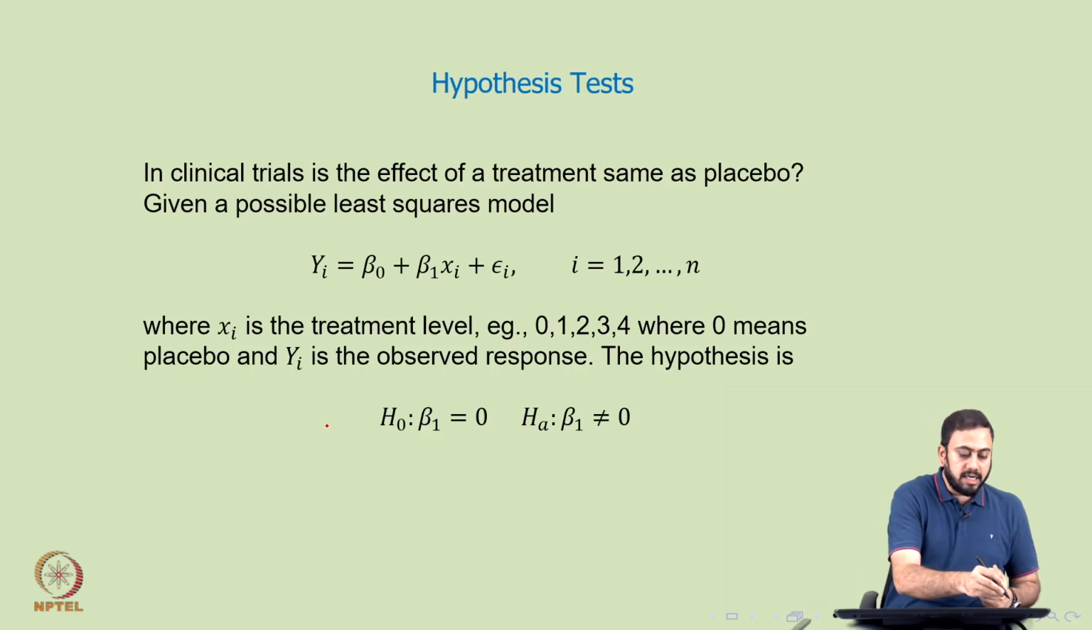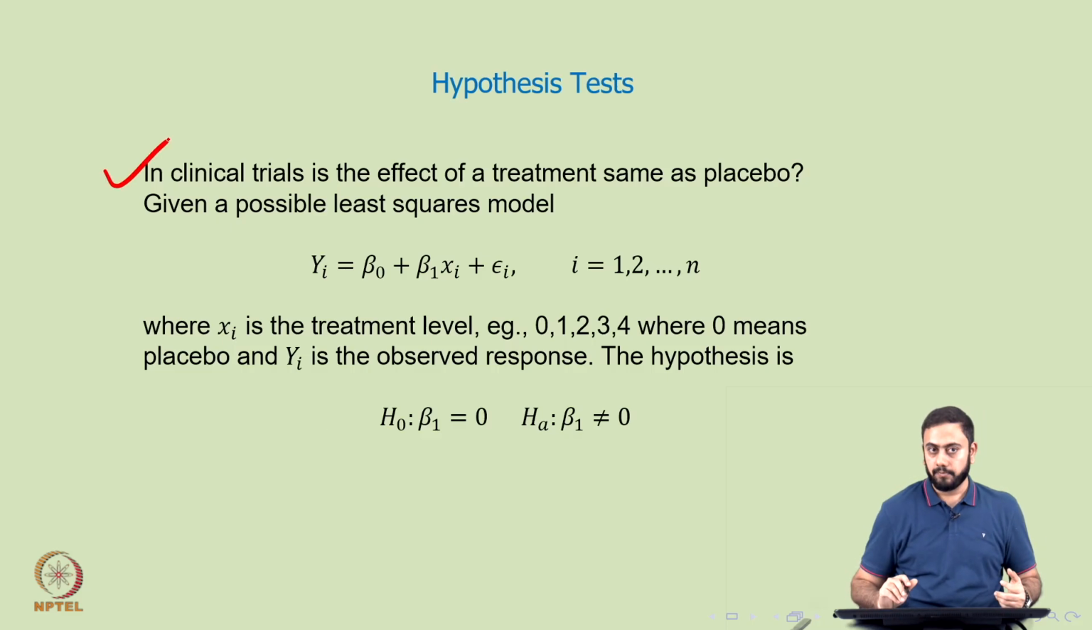Again, we will start with a simple example. Let us say you have a clinical trial. In clinical trials, the question is: is the effect of a treatment the same as placebo? For this you should have a very basic understanding of a clinical trial. Whenever a medical company wants to roll out a new drug in the market, it has to undergo a set of clinical trials, first on mice or guinea pigs, then on people, and so on. You have different phases in clinical trials, and through all of them the medical team understands how effective the drug is.